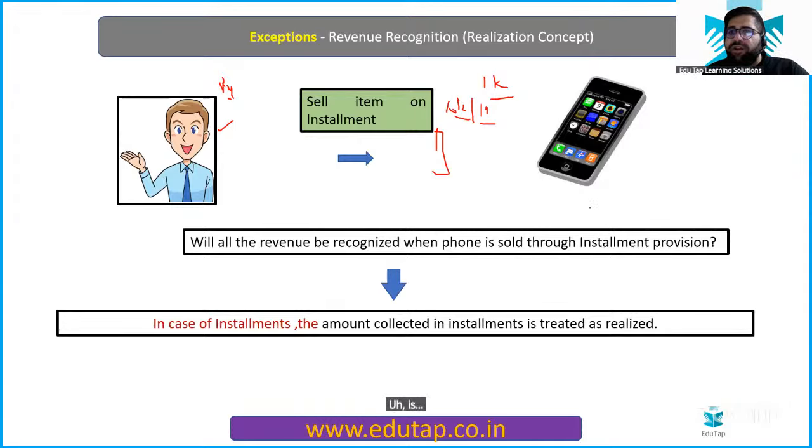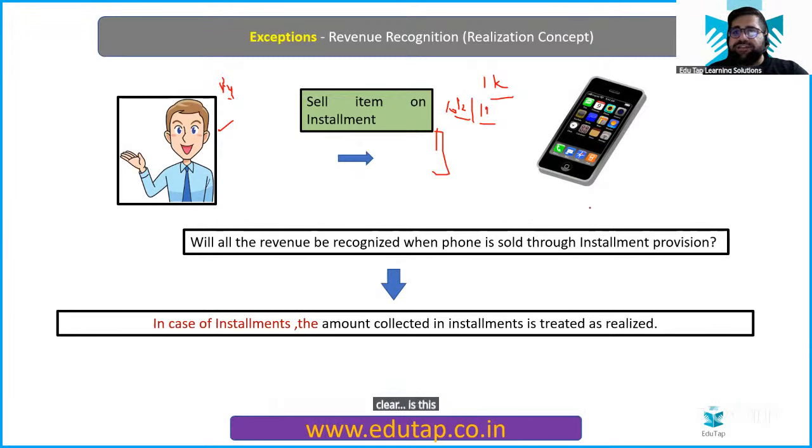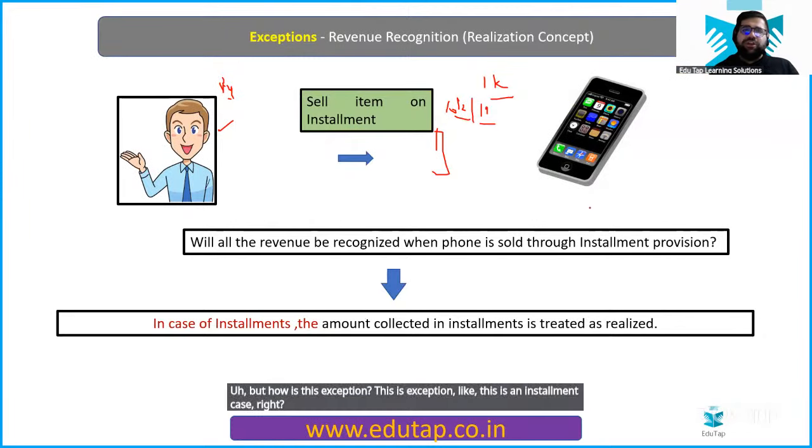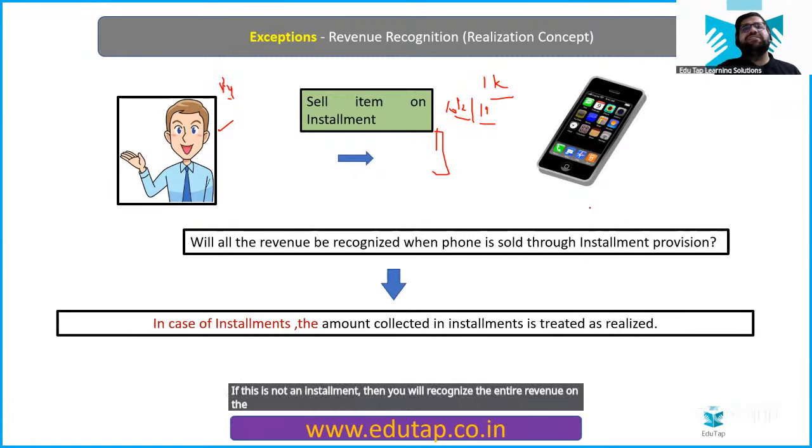Isn't it a contradiction with AS 9? No, no, no. Right now you are moving way ahead of me. Is this clear? First, tell me, all of you. Yes, on the installment date your right to receive the revenue arises. But how is this an exception? This is an exception because this is an installment case. If this is not an installment, then you will recognize the entire revenue on the first day itself, which is 10,000. But you are not doing the same over here.